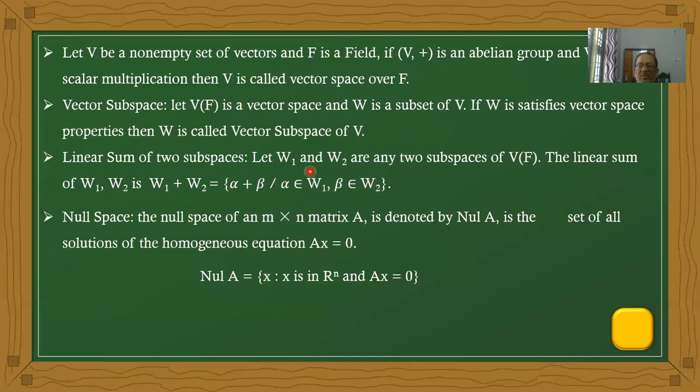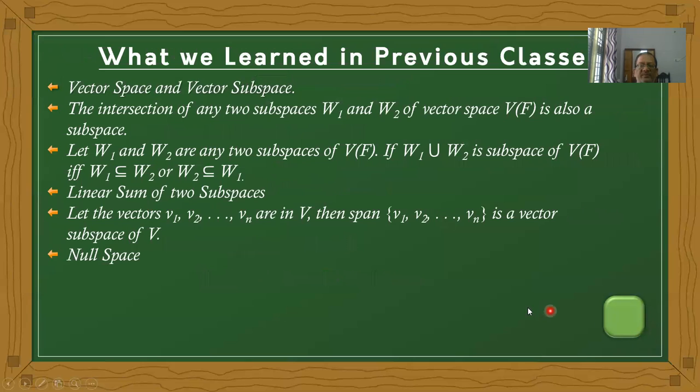That is the linear sum definition. And one more point: the linear sum is always a subspace of V over F.